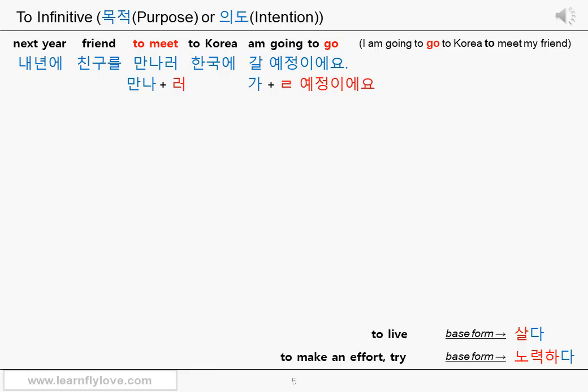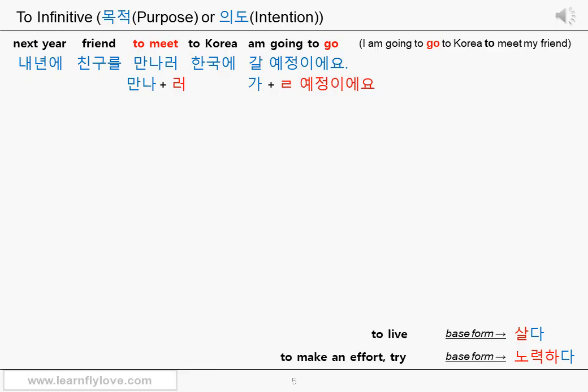Because of this verb 가다, you can use the connective ending 러 instead of 려고 for the to meet part. 내년에 친구를 만나러 한국에 갈 예정이에요. Next year, friend, to meet, to Korea, is going to go.